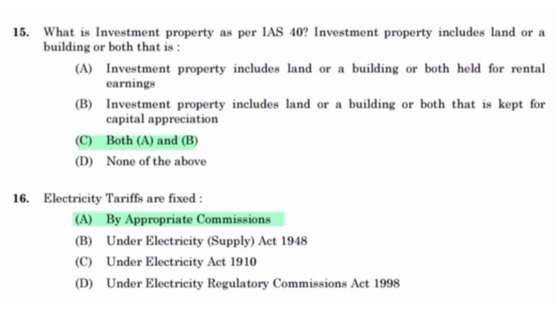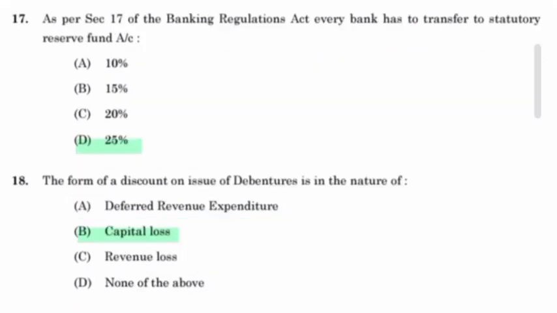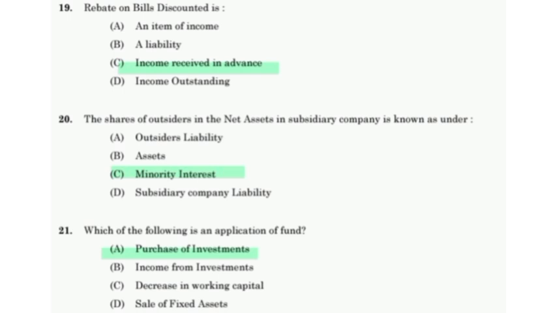Electricity tariffs are fixed by appropriate commissions. As per Section 17 of the Banking Regulation Act, every bank has to transfer 25% to statutory reserve fund account. Discount on issue of debenture is in the nature of capital loss. Rebate on bills discounted is income received in advance. The share of outsiders in the net asset of a subsidiary company is known as minority interest.